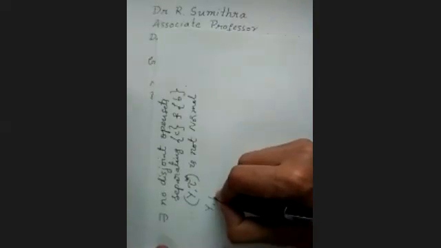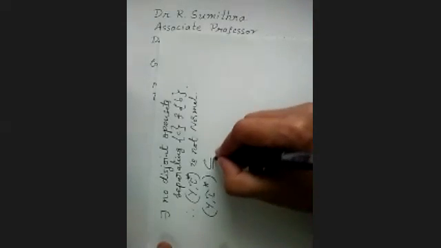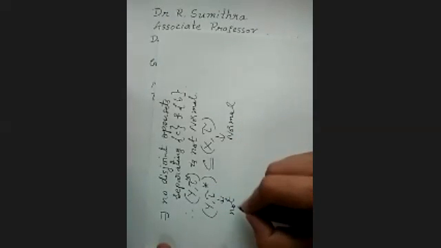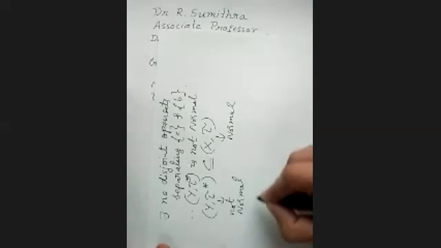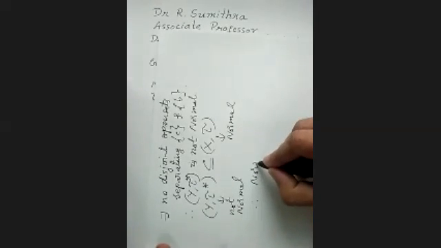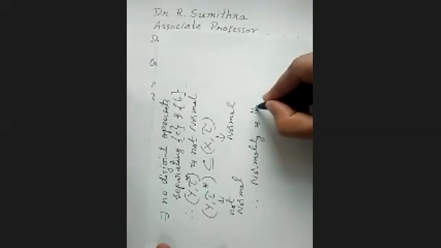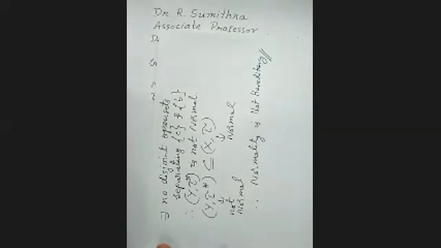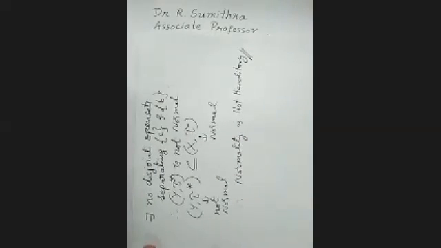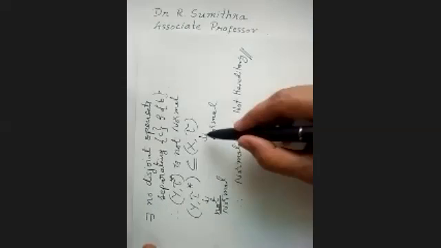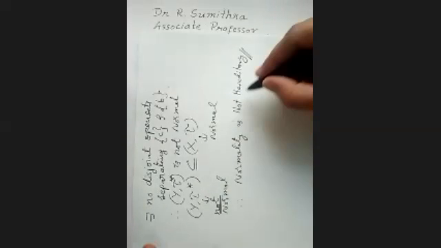(Y, tau star) is a subspace of (X, tau). (X, tau) is normal, but this is not normal. So therefore, normality is not hereditary. Not hereditary. We got a subspace which is not normal, and the parent is normal, therefore it is not hereditary.